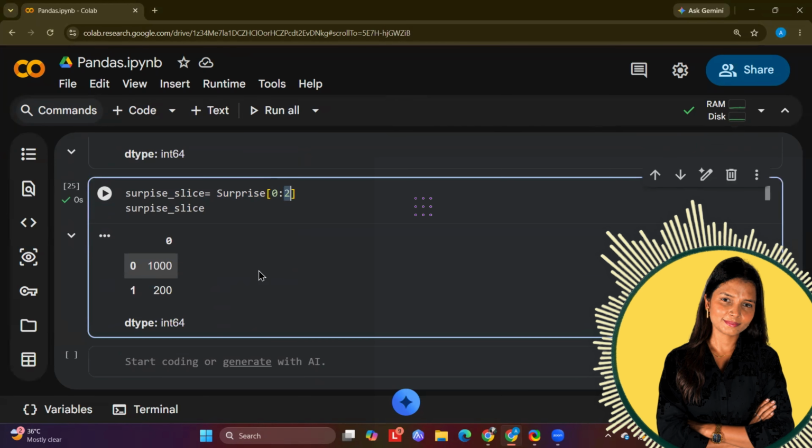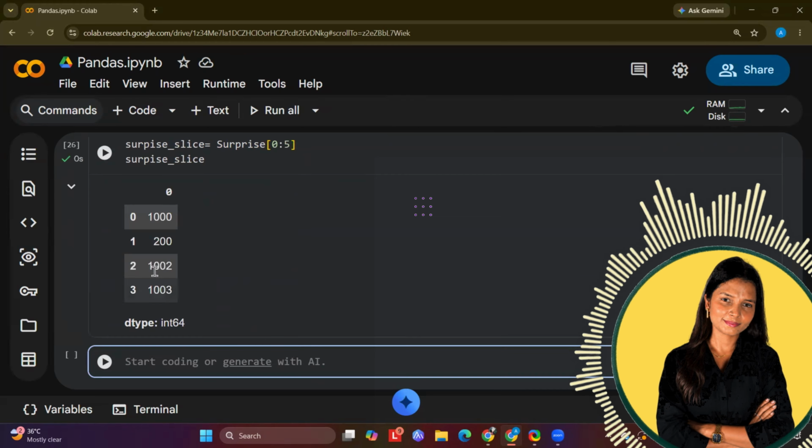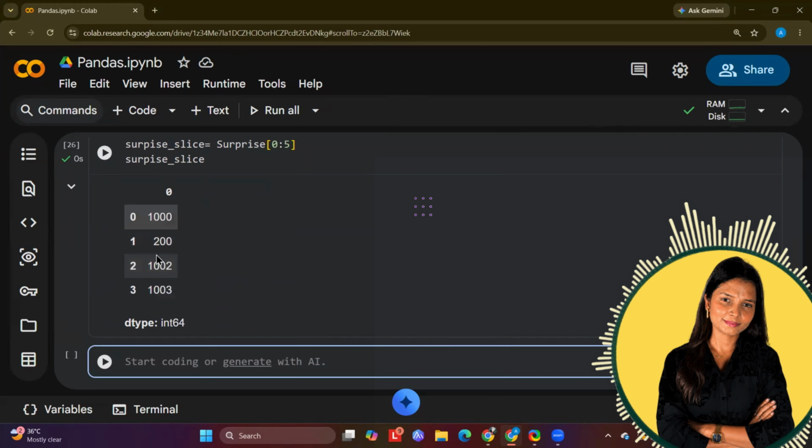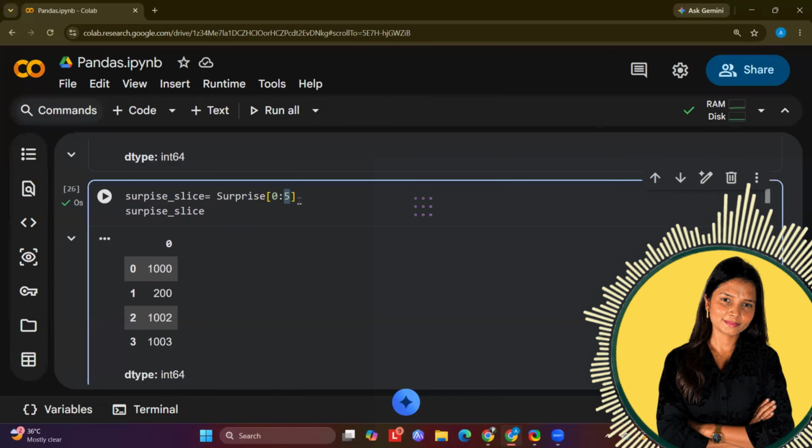So this 5, 10, 20, whatever you want. Now earlier in the list case, what happens? If my data is limited and I'm trying to access something out of the range, I will get the error "list index out of range", right? But now in pandas, it doesn't happen like that.